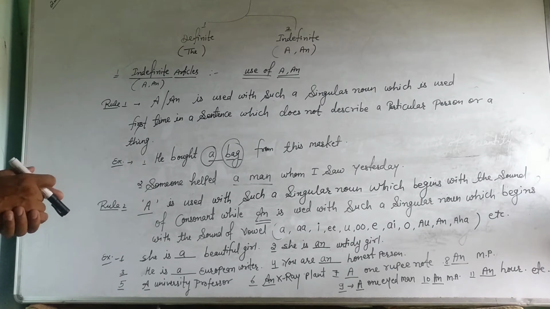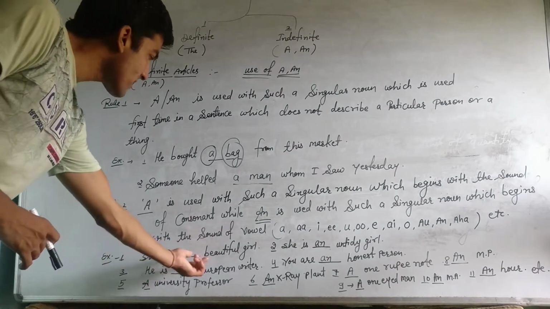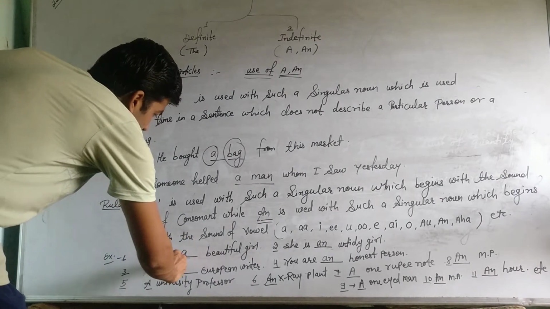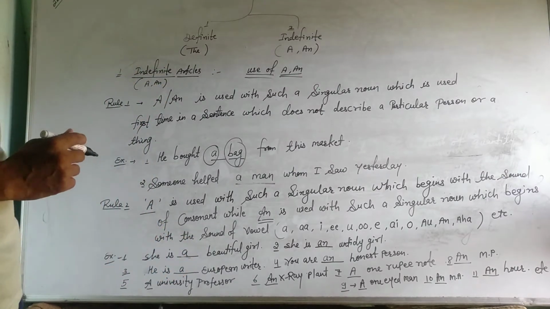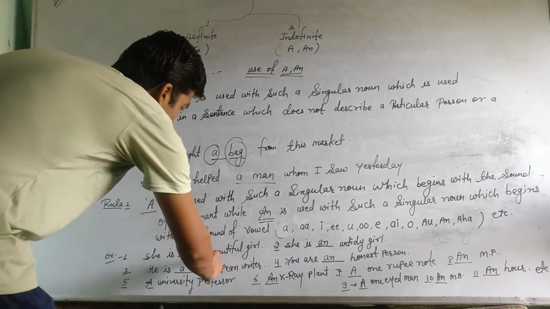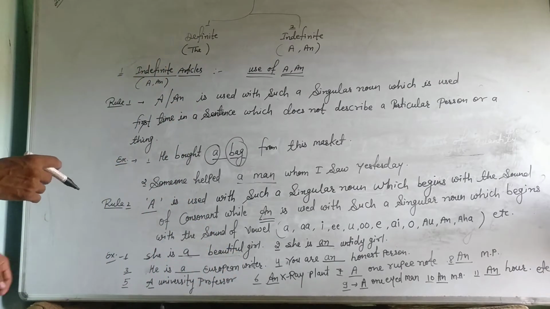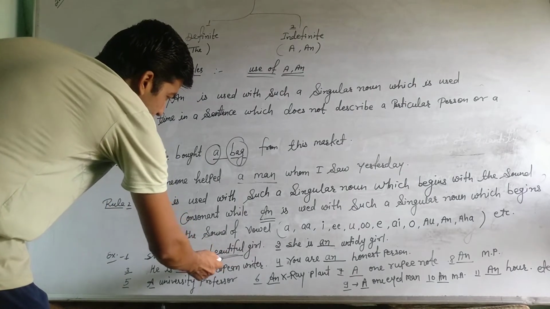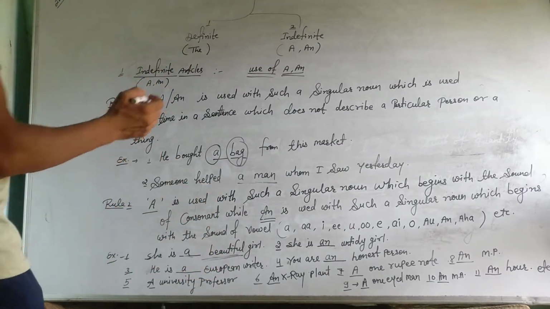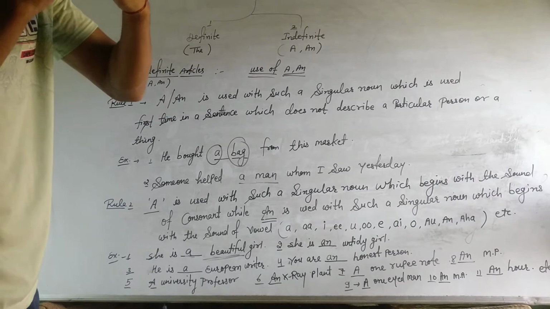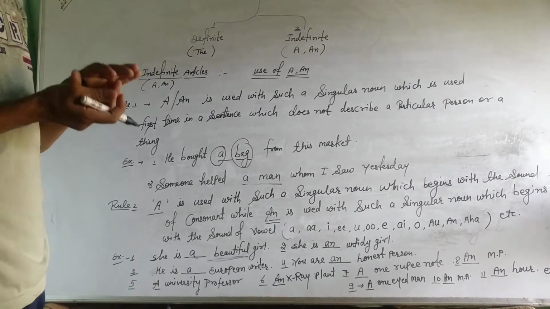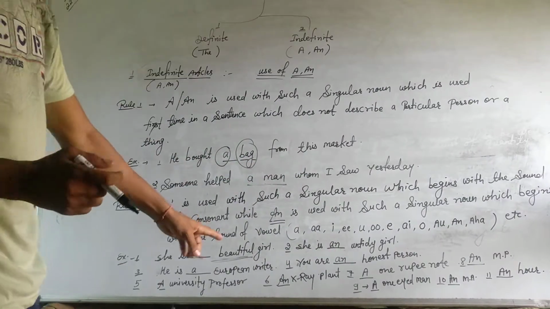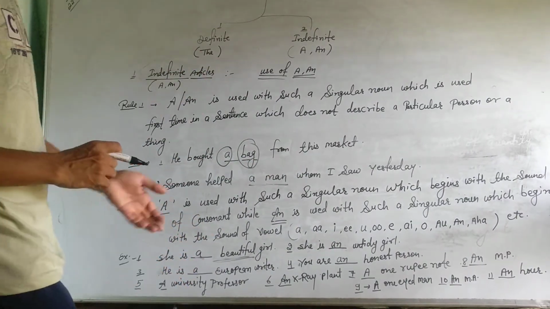The very first example is that she is blank beautiful girl. Here is a. Article a is given here. Why? Because look here. Here is beautiful. Beautiful. The first sound of this word is ba. So the sound comes ba. Ba is not a vowel sound. It is a consonant sound. Then a will be correct.